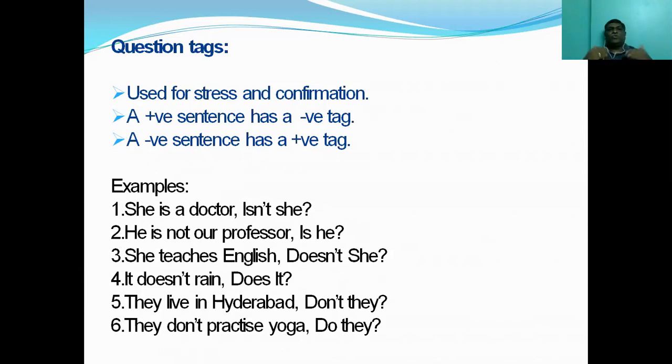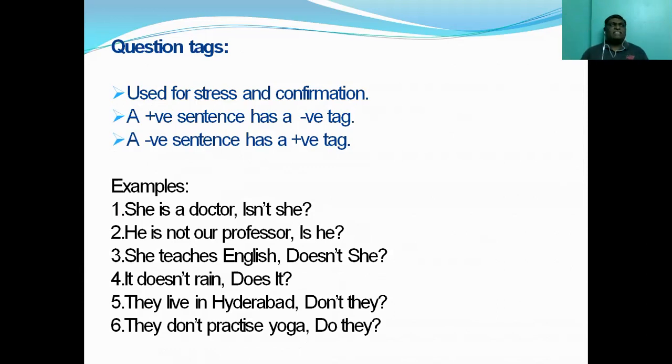And then structure wise, lastly, we are going to talk about question tags. What do you mean by question tags? Question tags are very important in the English language, and are very often used by native speakers. Whenever they are speaking English, every second sentence will have a question tag. What is the question tag used for? Many people mistake it for a question. It's not a question. A question tag is always used to stress what they are saying or for the confirmation of what they are saying.